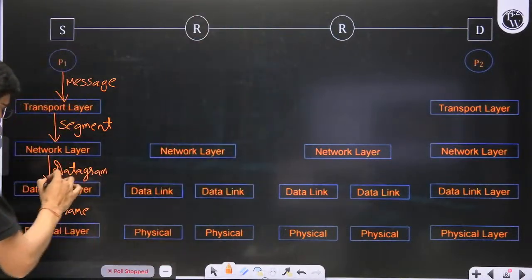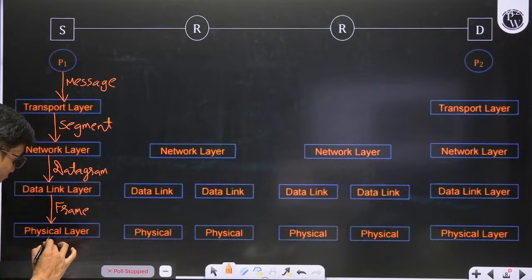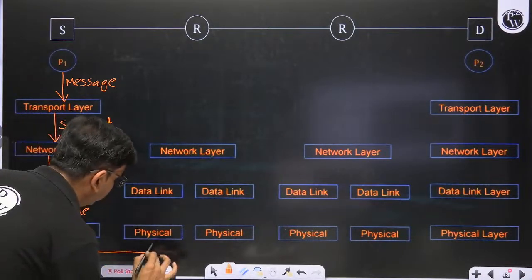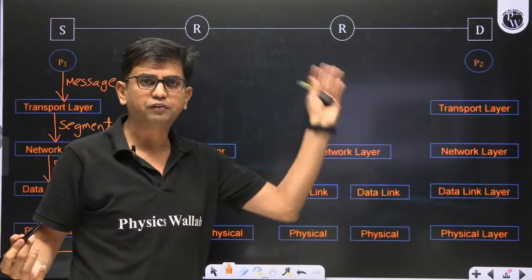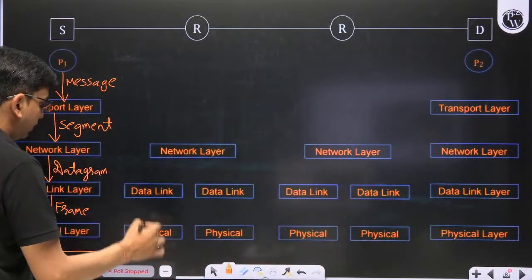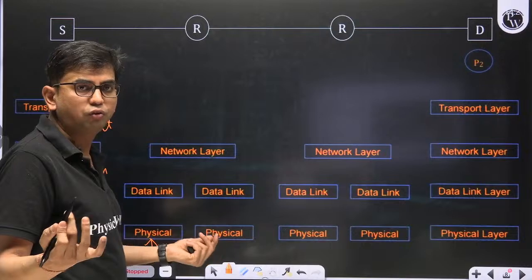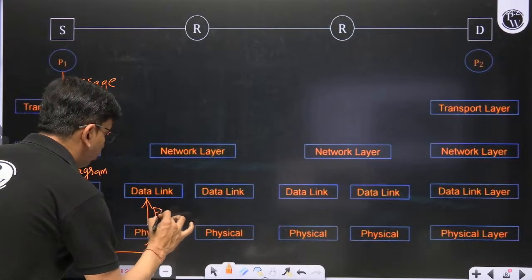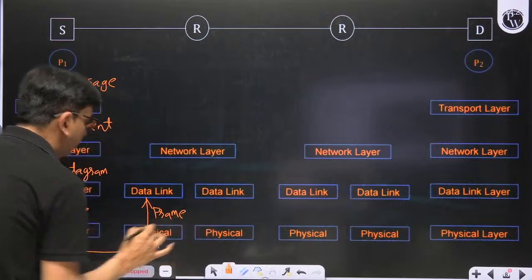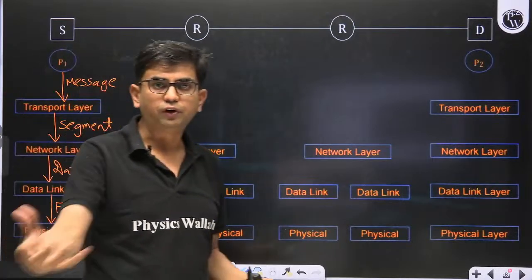This physical layer gets the data, transmits it over the channel, and this physical layer will collect it. What will it transmit over the channel? Bits. Bit by bit transmission is going on. This one collects the bits, and those bits are the bits of the frame. So it gives the frame to the data link layer, saying that I have received one frame from the channel.